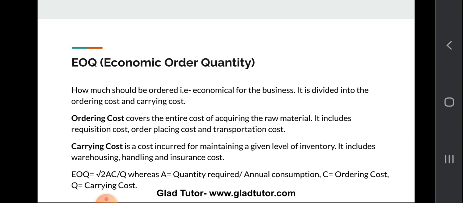So EOQ, if I give you the formula of EOQ, the formula is under root 2AC divided by Q, whereas A is equal to quantity required, or you can say annual consumption, C is the ordering cost, and Q is the carrying cost, right? So this is all about the EOQ model, like how much should we order, right?